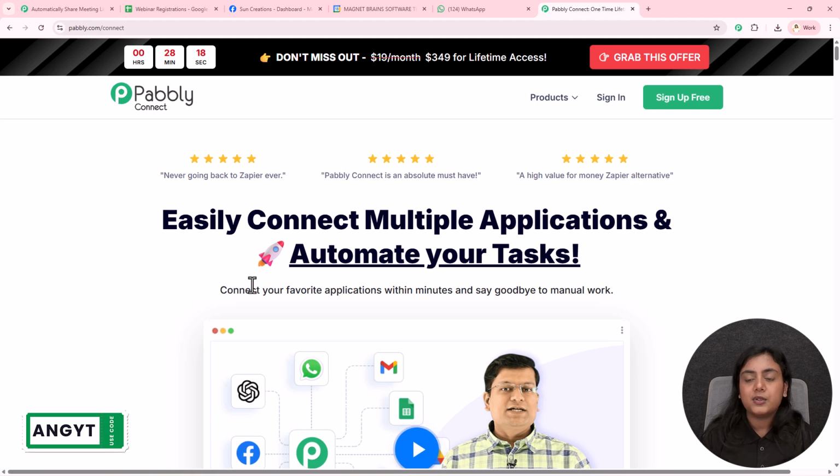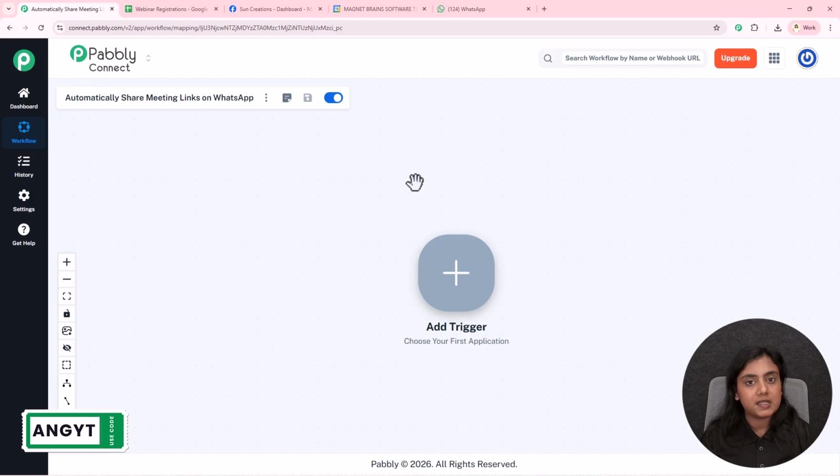Okay, sign in, create your account, log in, create the workflow, and this is how the workflow interface is going to look like. Inside Pabbly Connect's workflow, there are two major steps: trigger and action. Trigger gives the commands and action follows the steps simultaneously. That is why there is only one trigger but multiple actions.